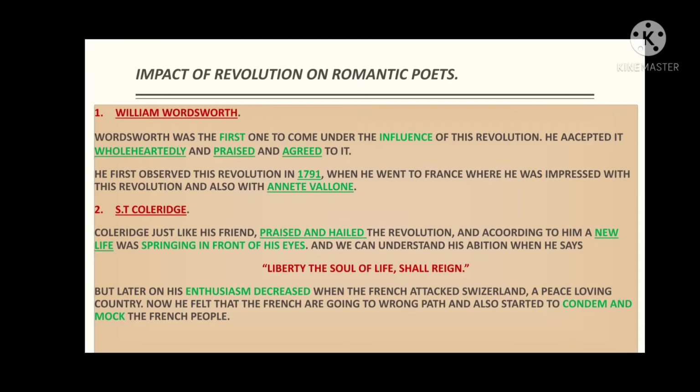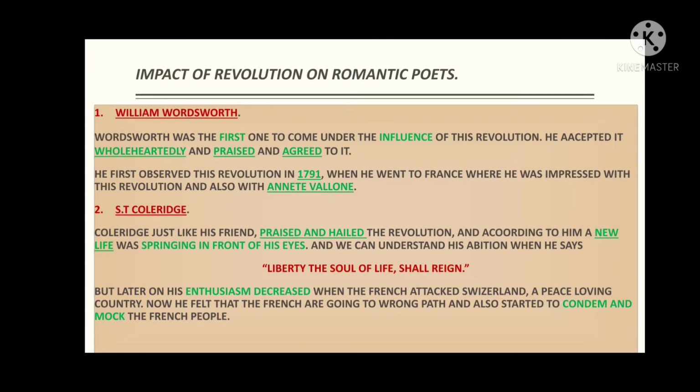Of all the Romantic poets, William Wordsworth was the first to come under the influence of the French Revolution, and he was very much in favor of it. He wholeheartedly accepted this revolution, agreed with it, praised it, and we can also say that he hailed it through his works. He first observed this revolution in the year 1791 when he went to France, where he was impressed with the revolution and also with Annette Vallon. So William Wordsworth visited France in 1791, and by that time the French Revolution was in its first phase.